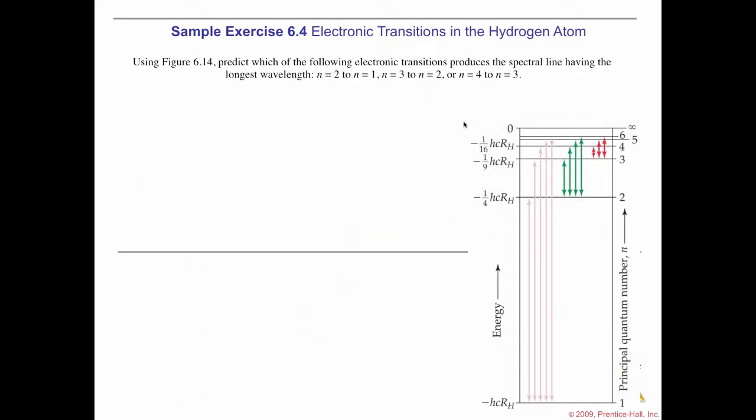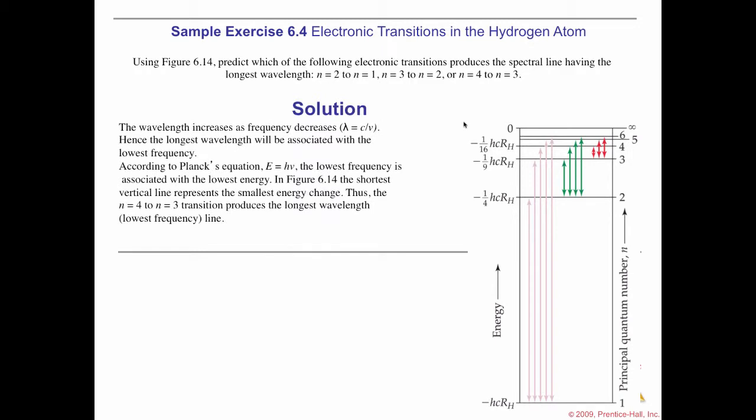Sample exercise 6.4, electronic transitions in the hydrogen atom. Using figure 6.14, predict which of the following electronic transitions produces the spectral line having the longest wavelength: n=2 to n=1, n=3 to n=2, or n=4 to n=3.